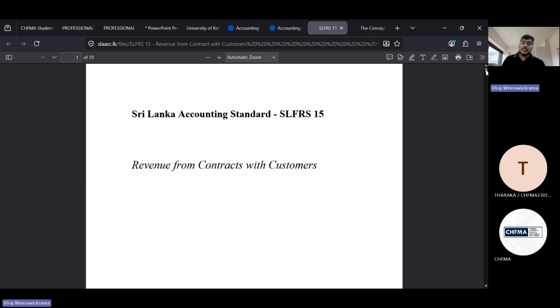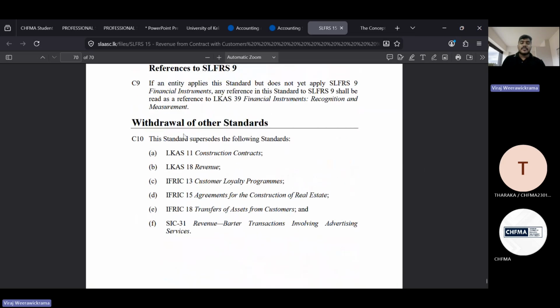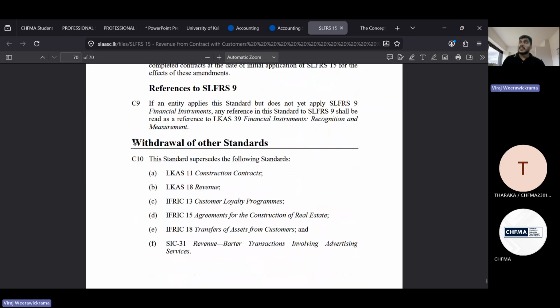And now here you can see, with the introduction of the new accounting standard, the last point of this standard document is the withdrawal of other standards.